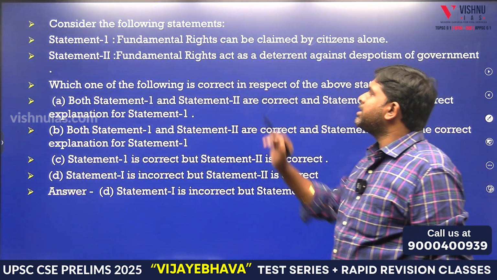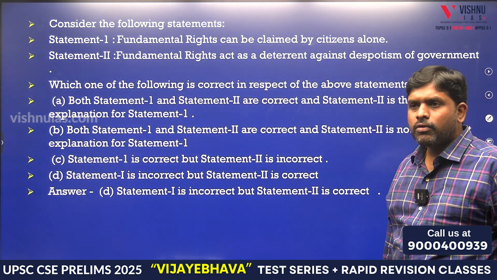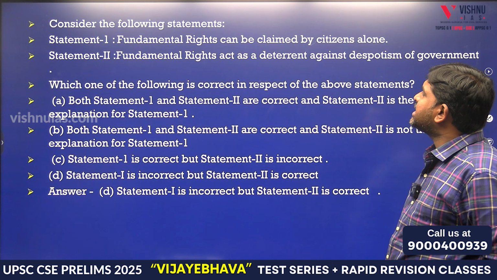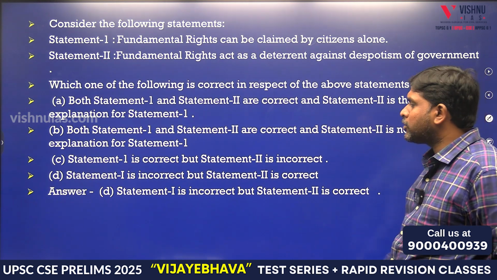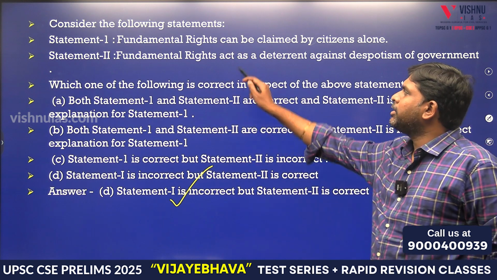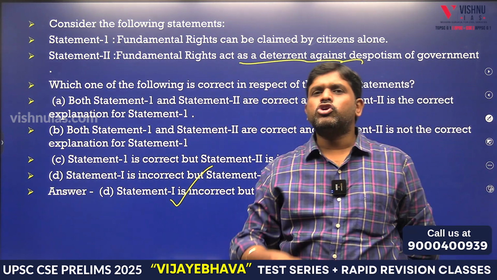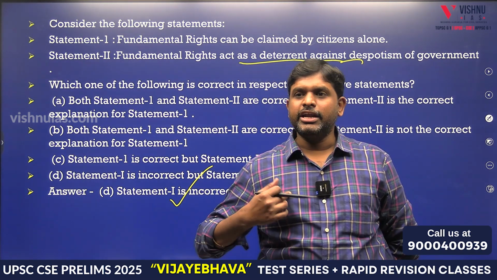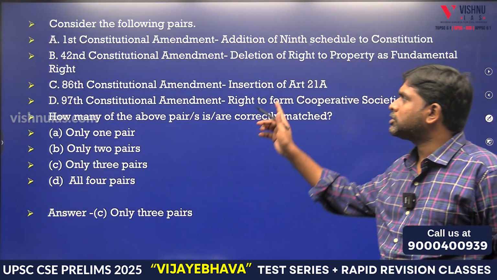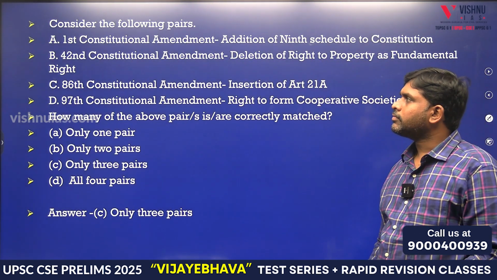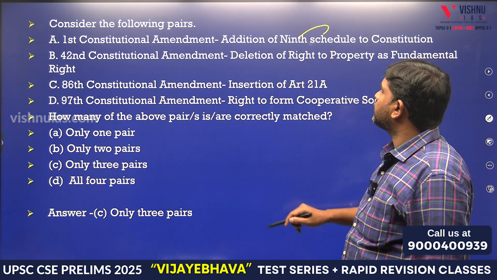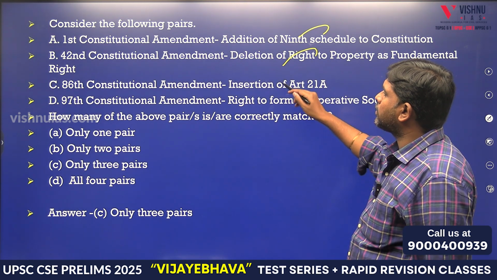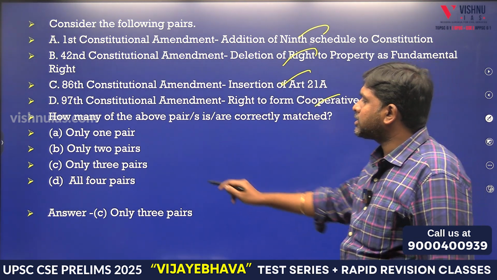Now you tell me, fundamental rights can be claimed by citizens alone, yes or no? Citizens as well as foreigners also. Fundamental rights act as a deterrent against despotism of government. So the answer is what? D. Fundamental rights act as a deterrent. Who will be controlled by fundamental rights? State. In order to promote what? Individual rights. Second question. Second, B. Yes. 44. Wrong, sir. How many are correct? 3.